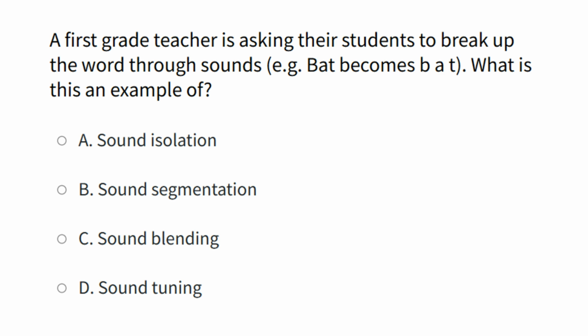Number 2. A first grade teacher is asking their students to break up the word through sounds. Example, bat becomes B-A-T. What is this an example of? A. Sound isolation. B. Sound segmentation. C. Sound blending. D. Sound tuning. The correct answer is letter B, sound segmentation.